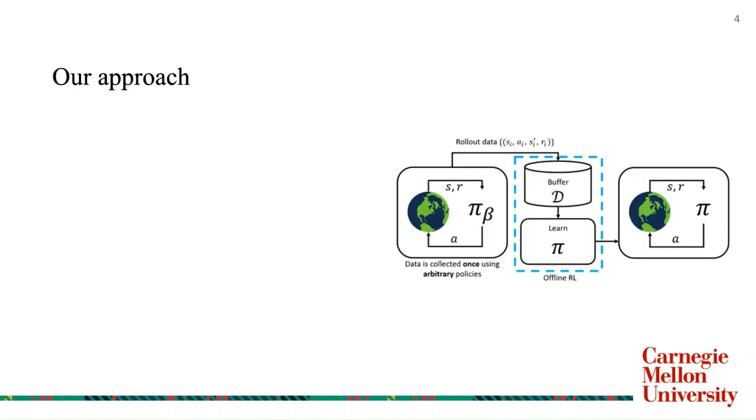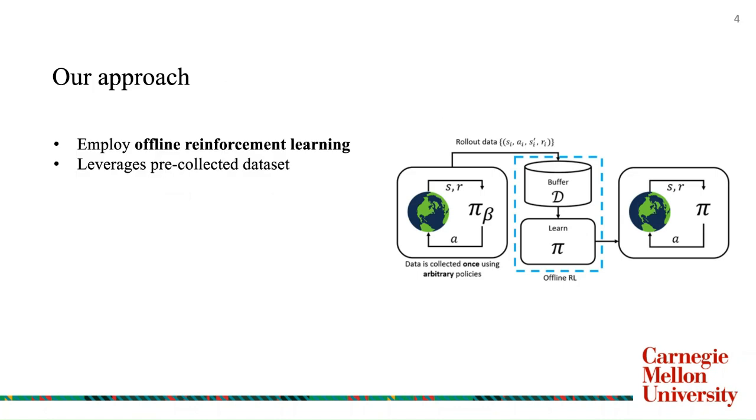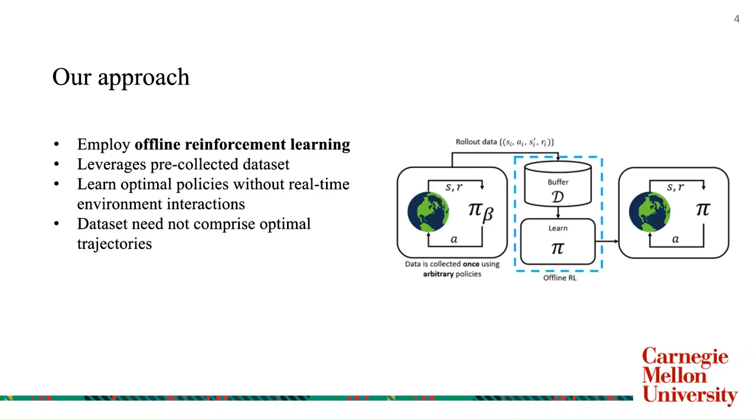Our solution to these problems is to employ offline reinforcement learning. Offline reinforcement learning leverages a pre-collected dataset to train a policy. We can learn optimal or near optimal policies without any real-time environmental interactions. We also note that offline RL does not require the dataset to contain optimal trajectories. Even with suboptimally performing trajectories, offline RL allows us to train a policy to achieve satisfactory performance.